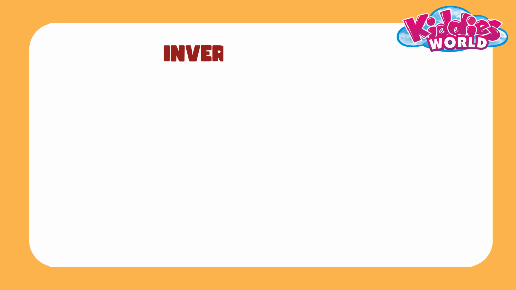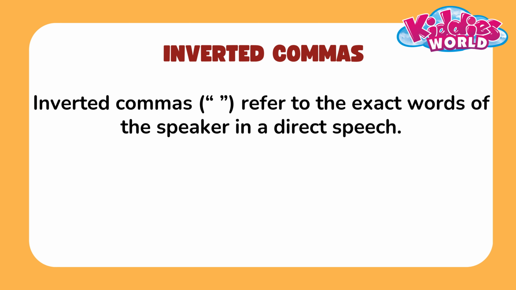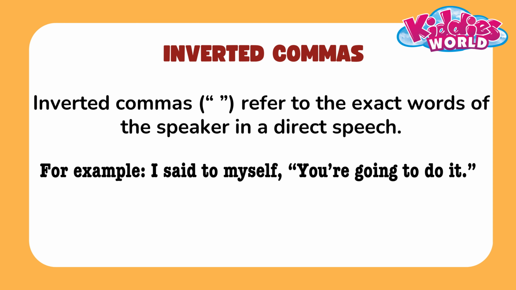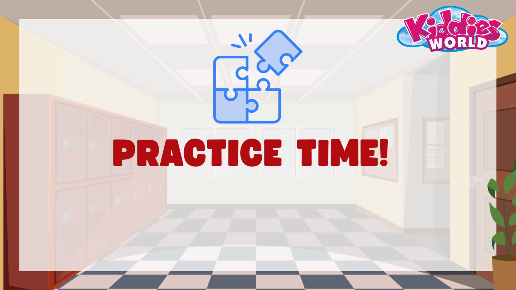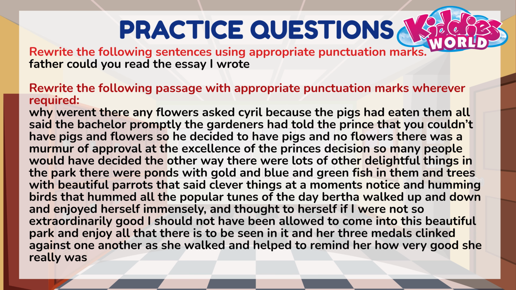Inverted commas. Inverted commas refer to the exact words of the speaker in direct speech. For example, I said to myself, "You are going to do it." Time to practice. Pause the video and try to answer the questions. Now check your answers carefully.